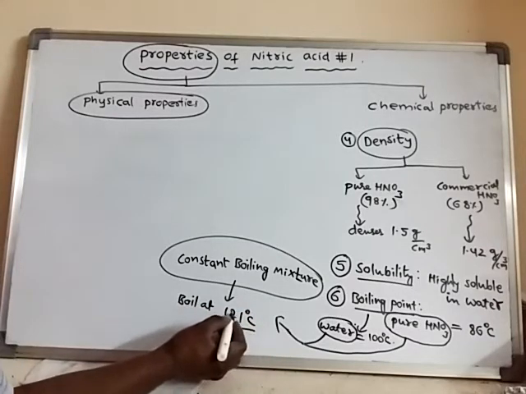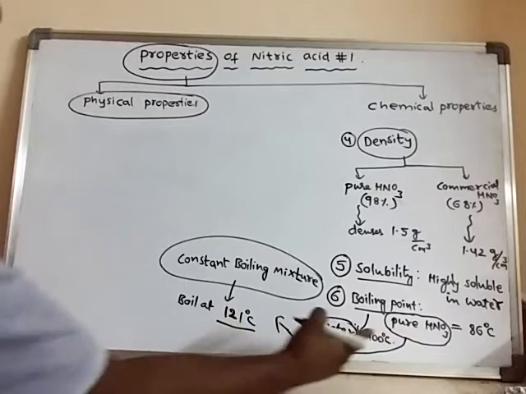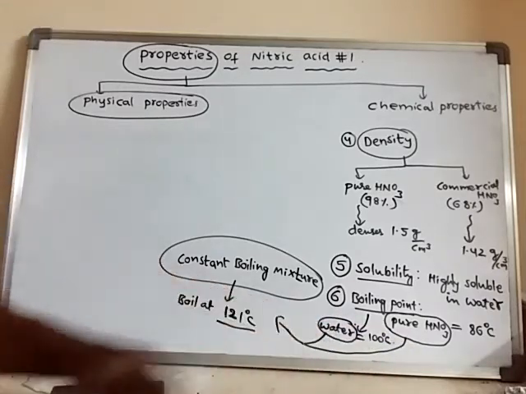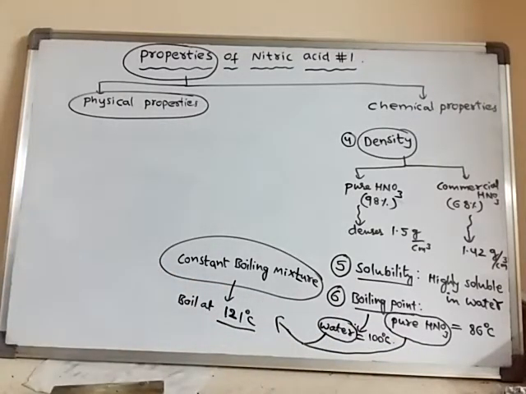So this is important. That means pure nitric acid and water form a constant boiling mixture at 121 degrees centigrade.